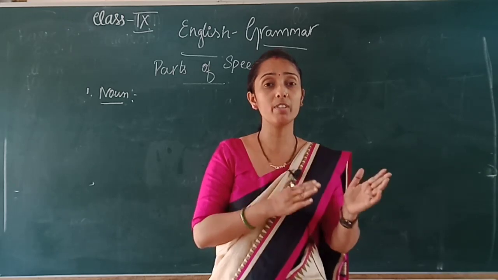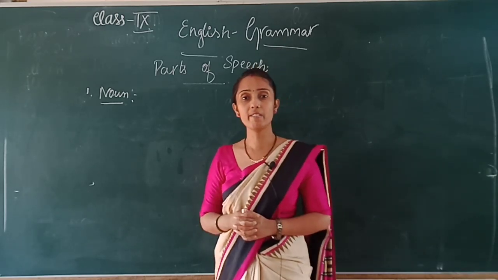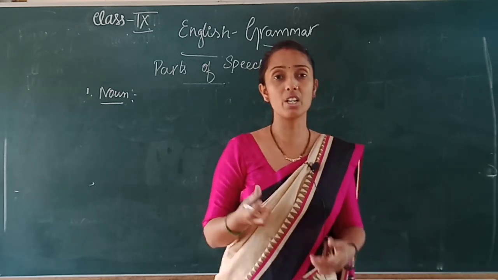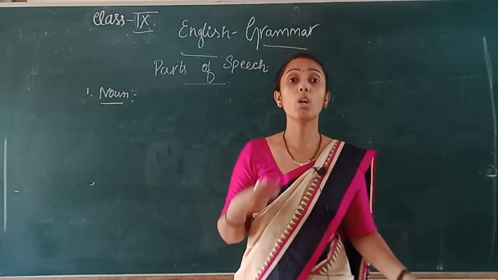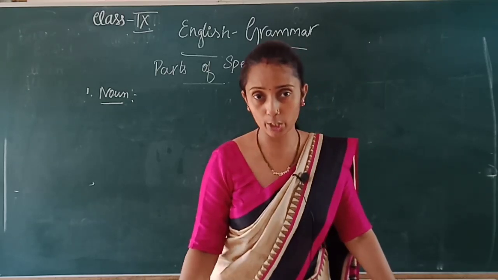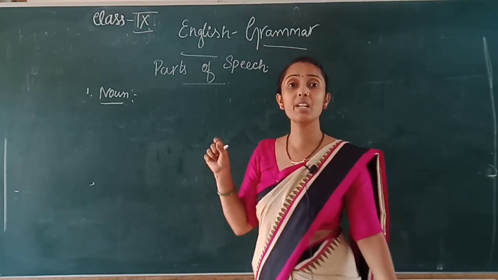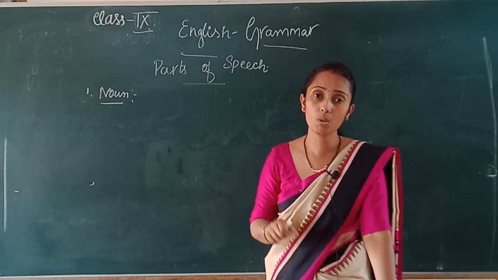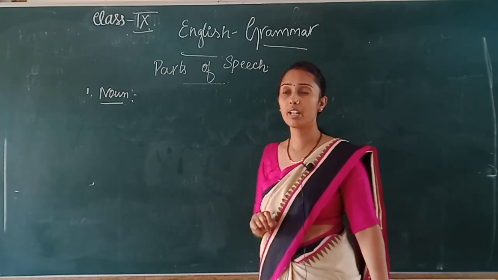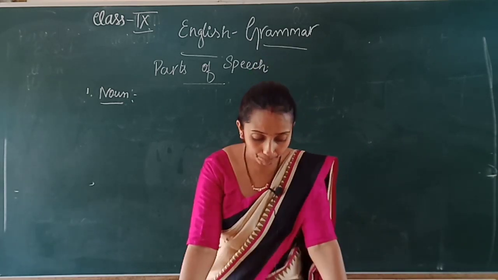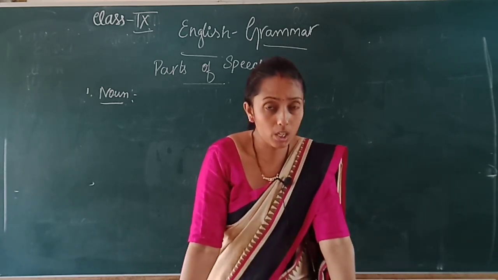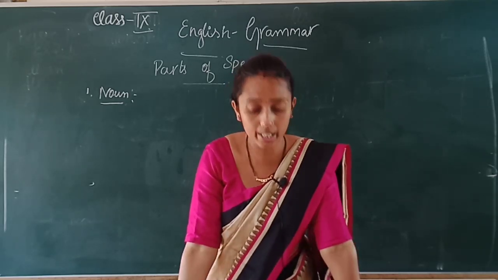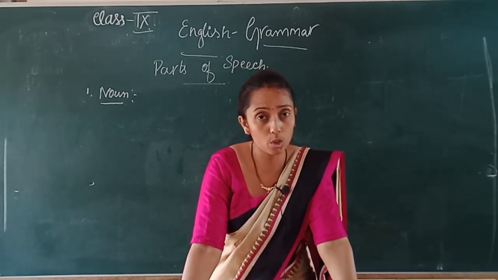Where we particularly name a person, individual, building, or the quality or nature of something, where we give a naming, title or identification, we refer to it as a noun. So what is a noun? Naming words are called nouns.